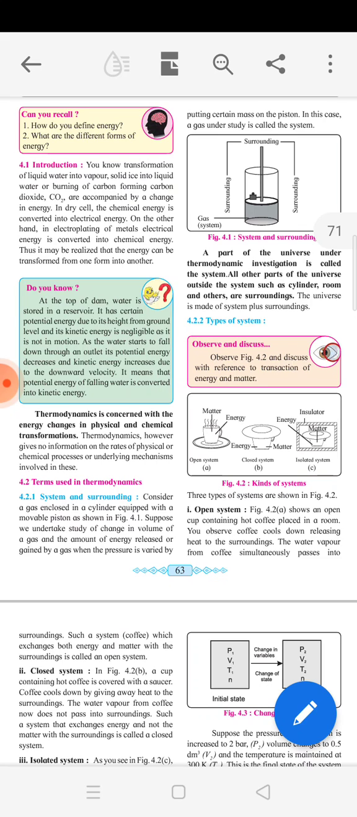See, there is one limitation of thermodynamics. That is, it gives no information on the rates of physical or chemical processes. So this is one of the limitations of thermodynamics.